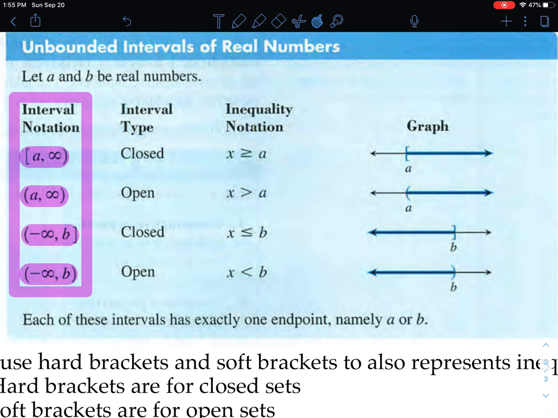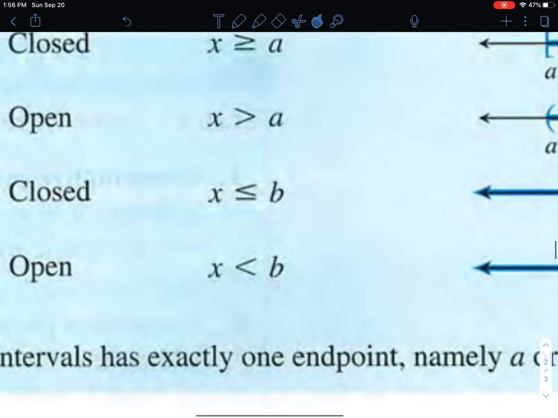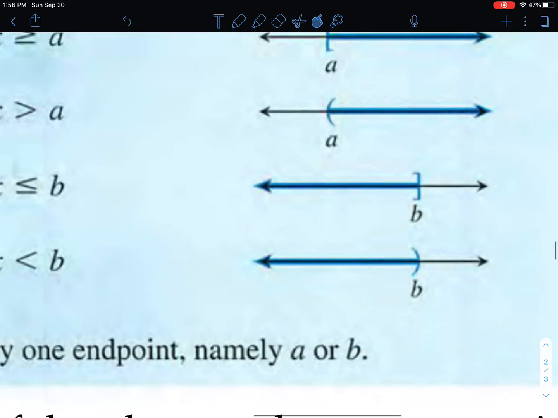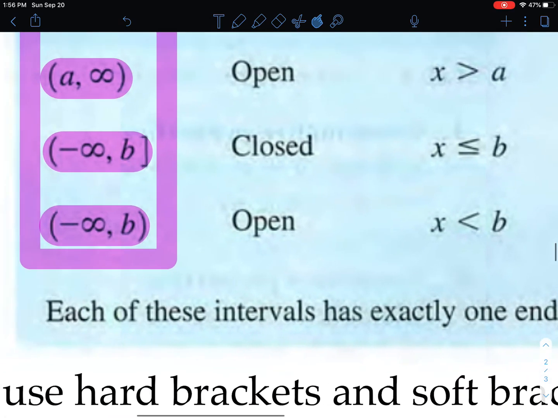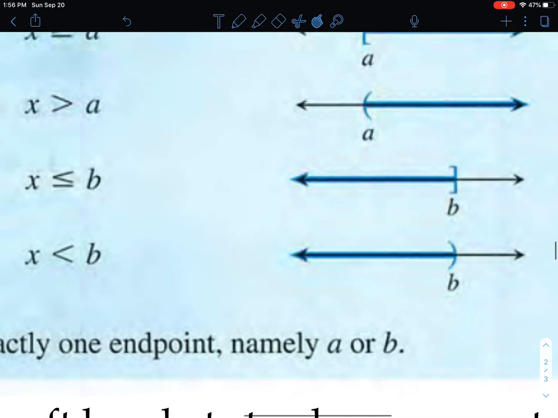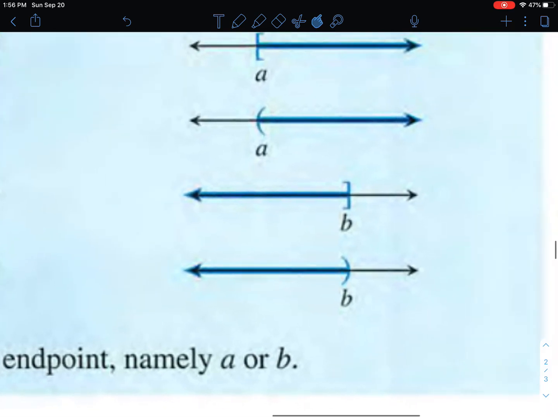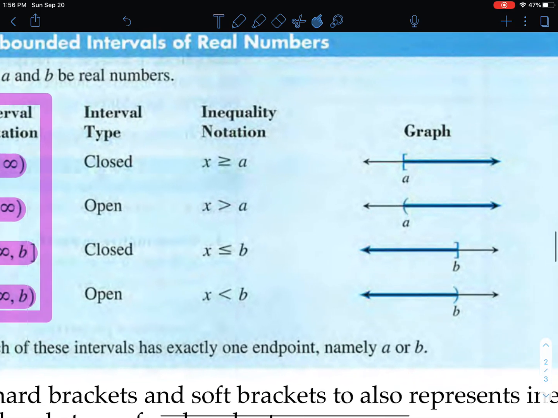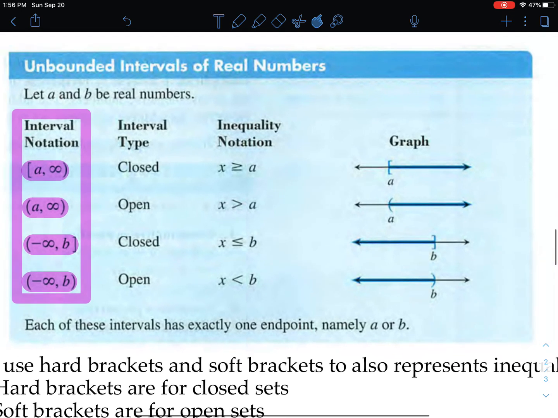Okay? And same rules apply. If you have a less than, you would use an open circle or a curved bracket. If you have a hard bracket, that means you are including the endpoint, and that means it would be a colored in endpoint. And then same up above, where now you're just shading the other direction. It's greater than, so it's everything to the right. Including the endpoint would be or equal to, and then not including would be just less than or greater than. Okay?